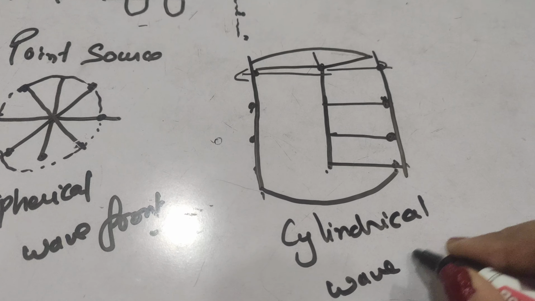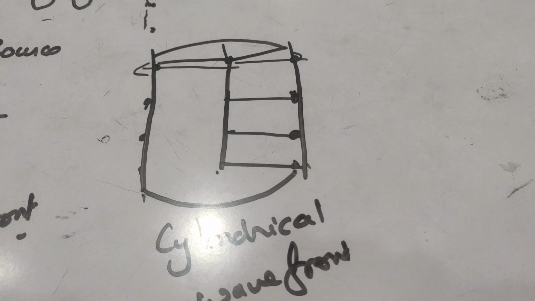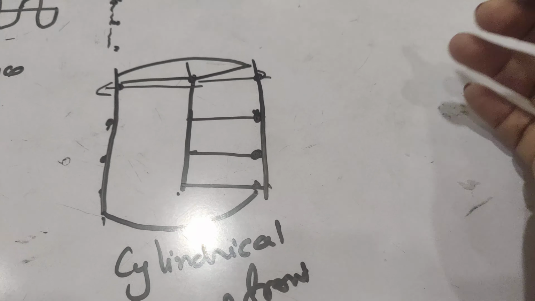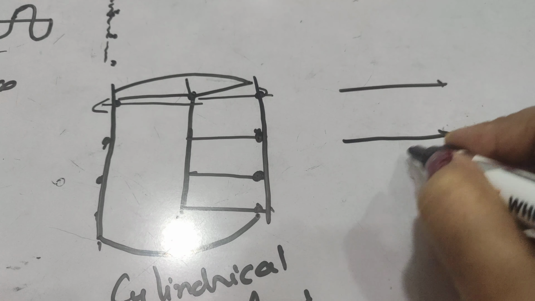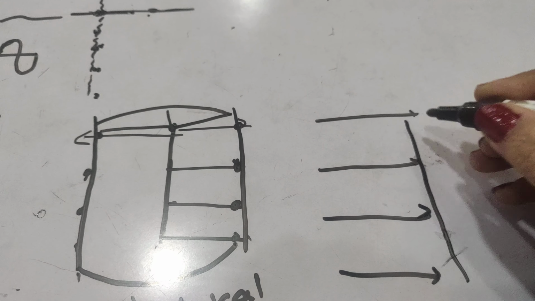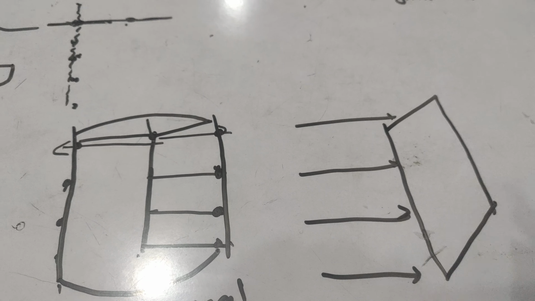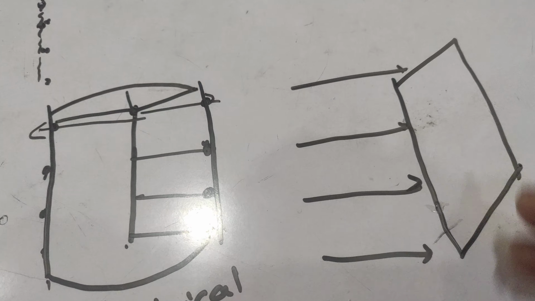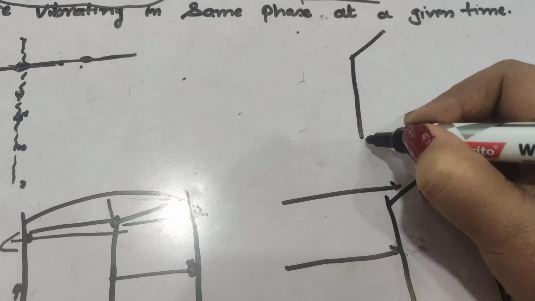Next, if we have a source at infinite distance, meaning the light or disturbance is coming from infinity, the wavefront will be a plane wavefront, which can be drawn like this. If we draw it properly using a scale, it will be like this.